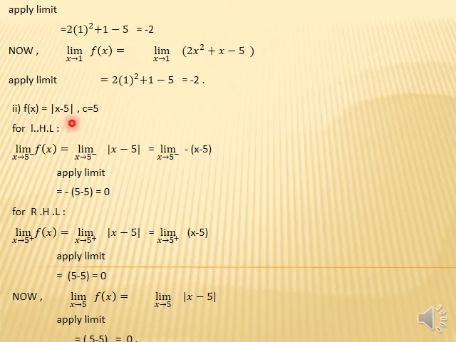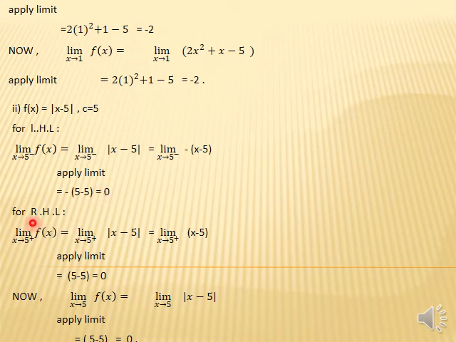Now student, move toward the second part. The second part is f of x equals the absolute value of x minus 5. Student, you know that the absolute function is always positive. If we remove the absolute value, then both positive and negative signs will be introduced. Firstly we solve for the left hand limit, which means we approach from the negative side. So the limit as x approaches 5 from the negative side of absolute x minus 5 equals the limit x approaches 5 from the negative side. If we approach from the negative side, then we take the function negatively, so negative of x minus 5. Apply the limit: if we put x approaching 5, then 5 minus 5 equals 0.